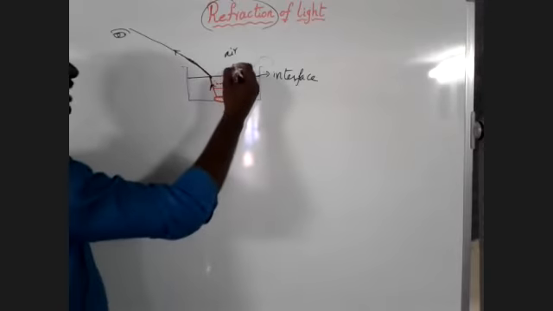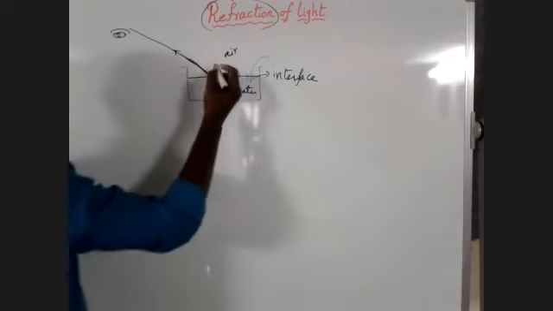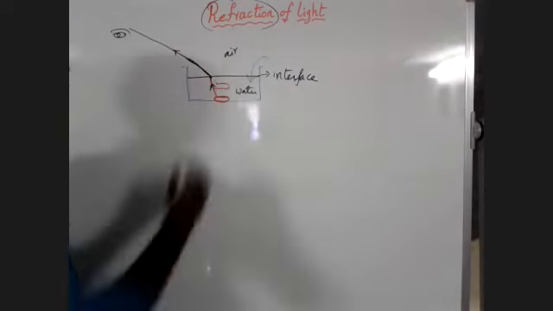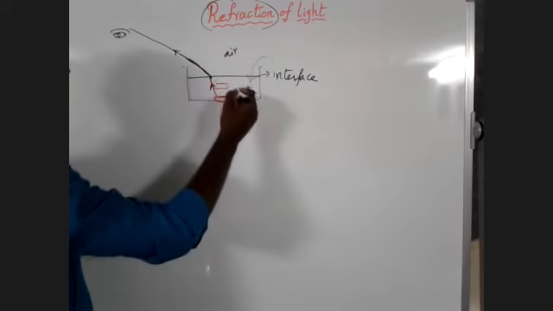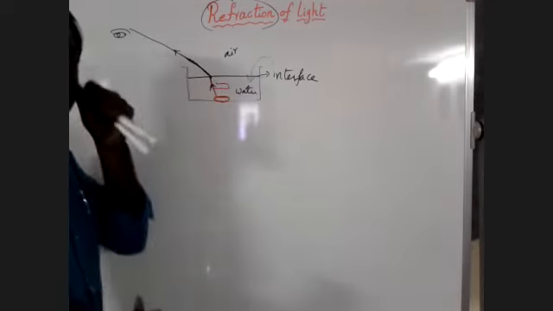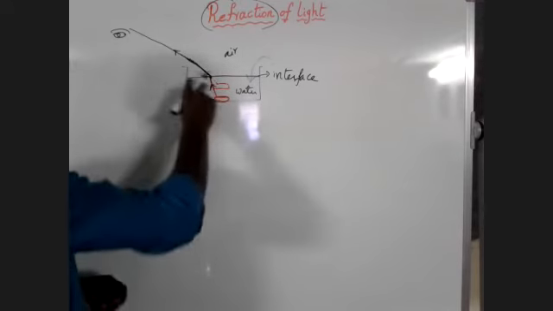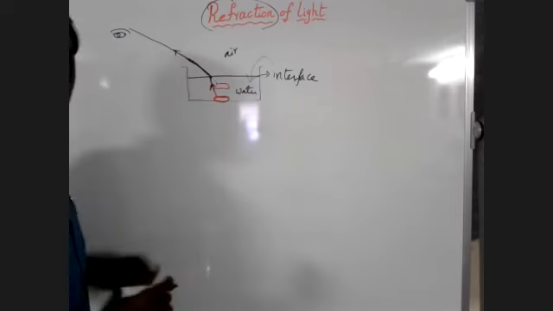Here the light is traveling from air medium to the water medium. Okay, air medium to the water medium. When the light travels from one medium to the other medium, what will happen? There is a bending of light rays. Why does the bending of light rays take place? That is our next question.